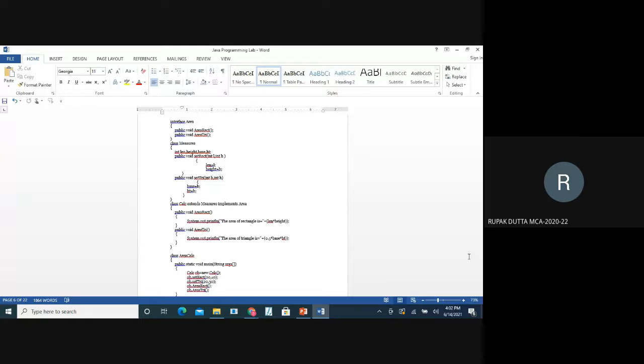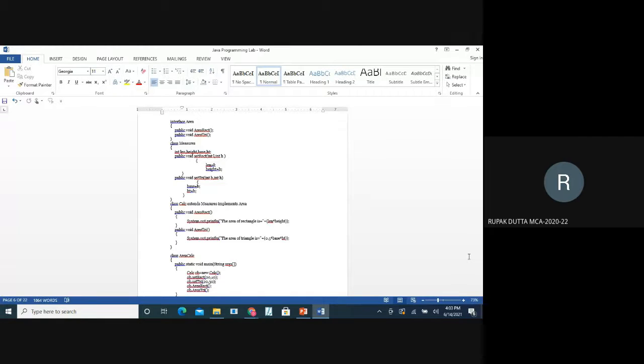Then we inherit the class from the Measures class, that is the Calculation class, where the area of rectangle and area of triangle will be implemented.